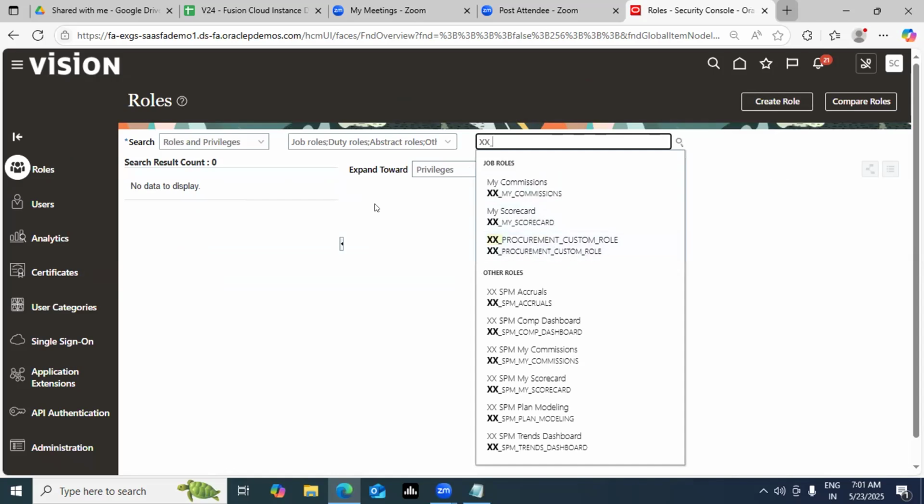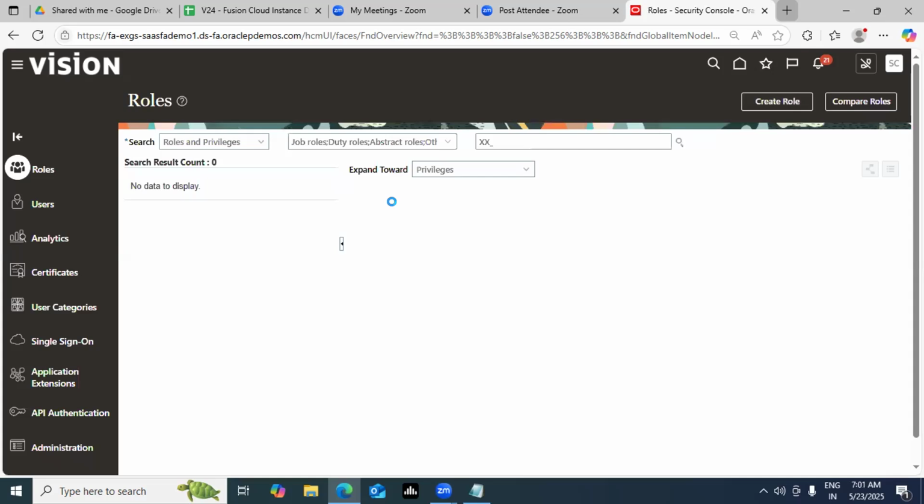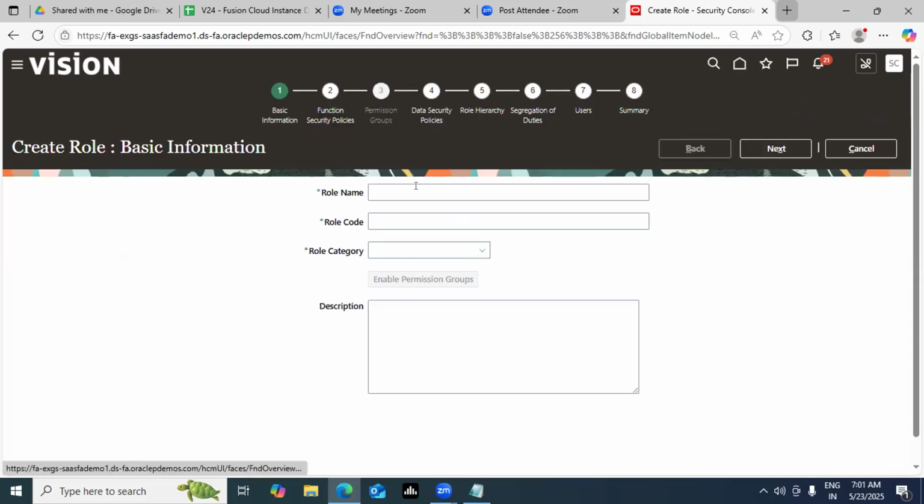Okay, let's create a few more custom roles. Then I'll start taking questions, because you'll get more familiarity that way. Right now I just created a job role. Let's start to create one duty role also. Click on create role.